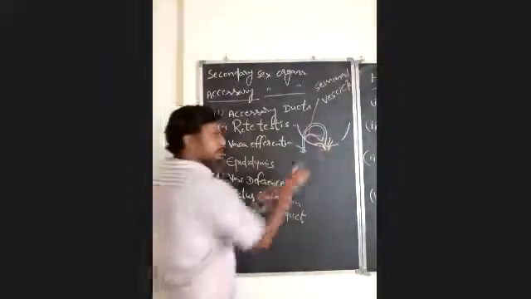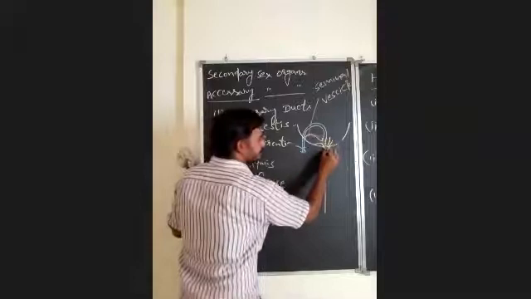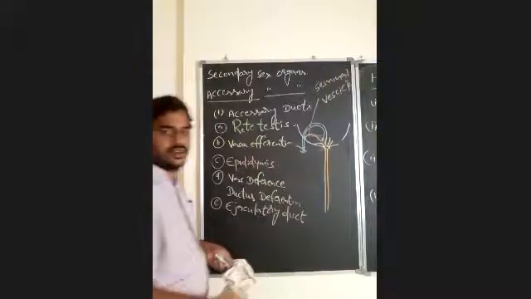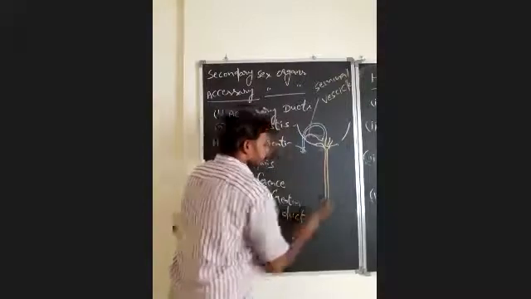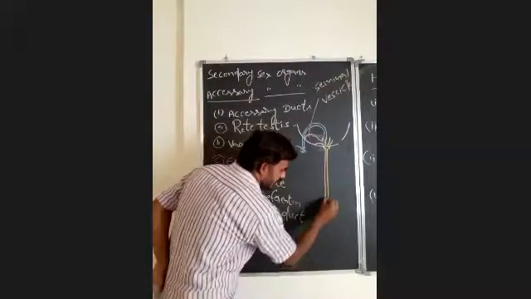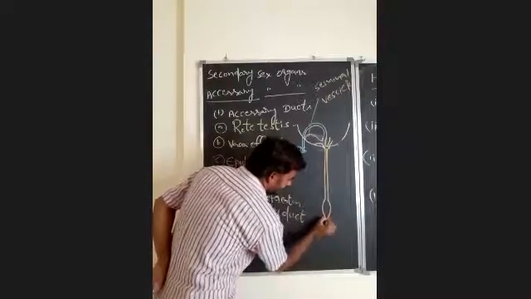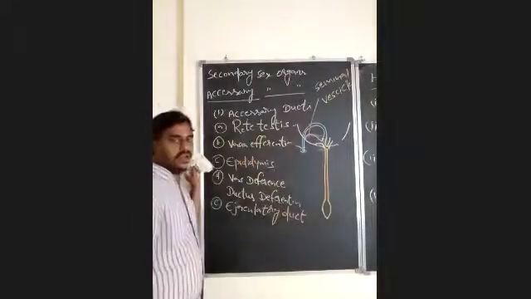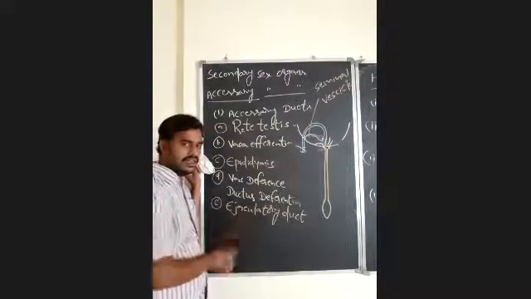The ejaculatory ampulla will open into the urethra. You know already, the urethra is a common passage for both the urinary system and the reproductive system. Through this urethra only, both urine and semen will be transported. So there is a common passage for the transport of both the urine and the semen, that is the urethra.